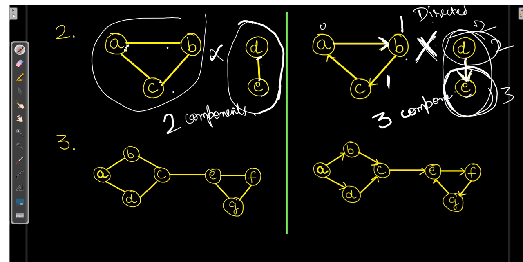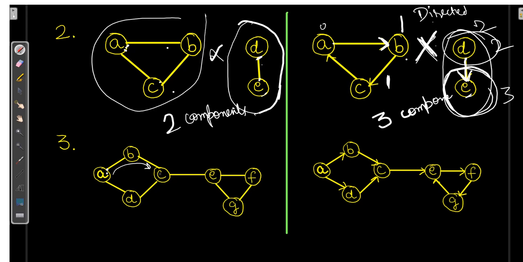Now let us take the third example, which is an undirected one. Here if I want to go from A to B, yes, there is a path between them. As this is undirected, B will also go to A. Then A to C, yes, there is a path. C to A, yes, it can go either way.